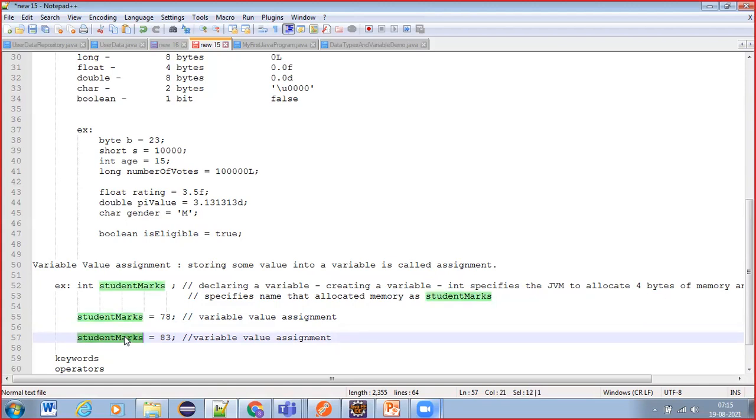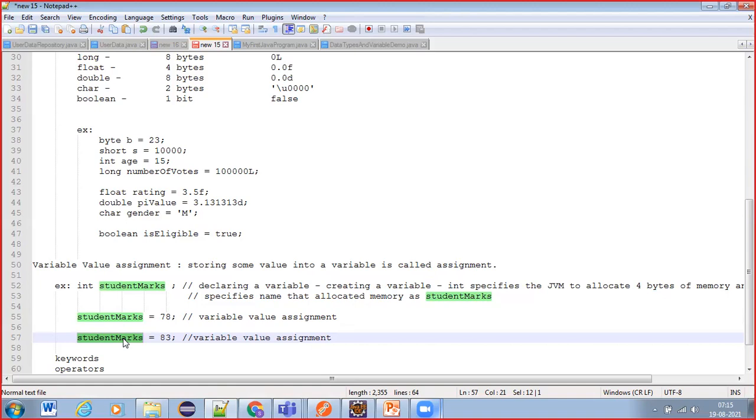You can think of it like writing values on a white paper using a pencil. Initially you have written a value like 78. Now you are erasing that 78 and writing 83. That means 83 is going to replace the 78 under the memory location which has been identified by student marks.